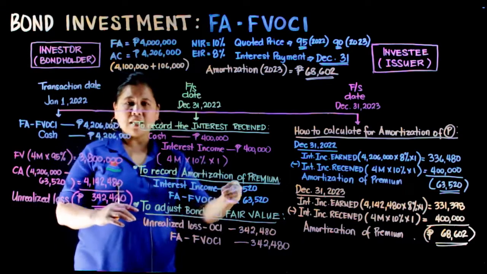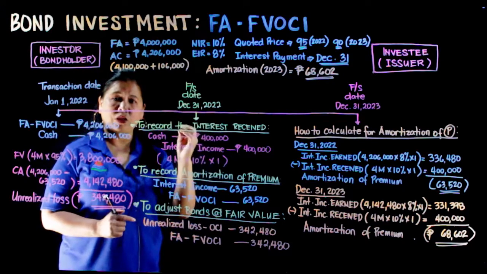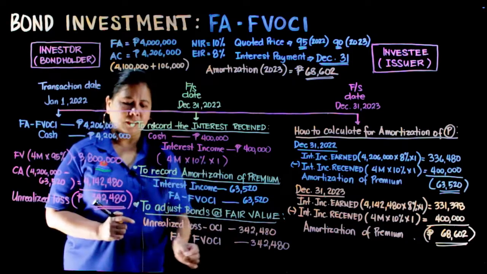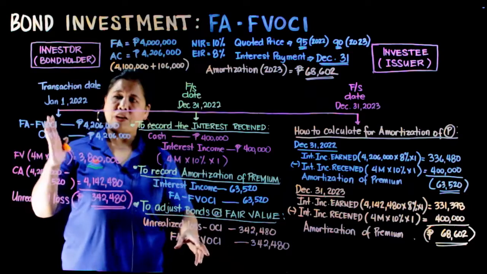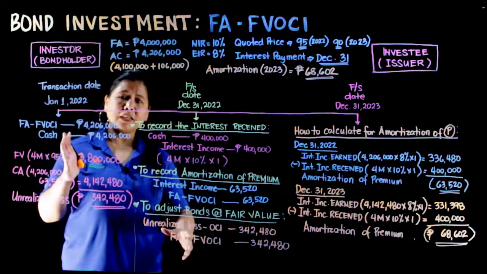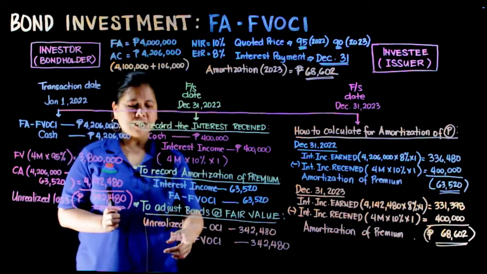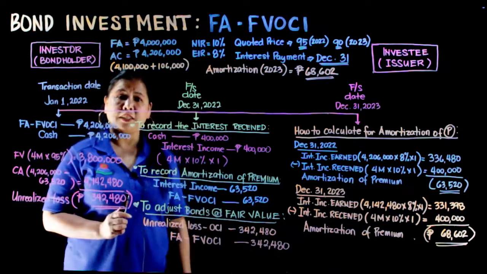Alright, kailangan naka-indicate ang OCI dahil meron tayong PL, which is profit or loss, of 342,480, and we credit, babawasan din natin ang ating investment account. Bakit? Kasi loss ito. So, we credit our financial asset, FVOCI, of 342,480.